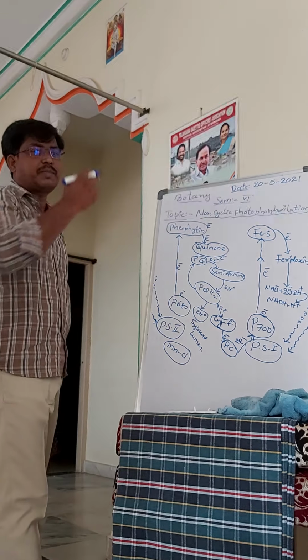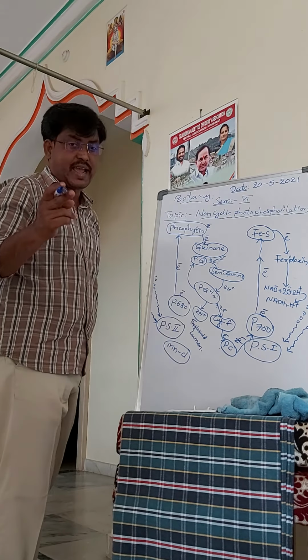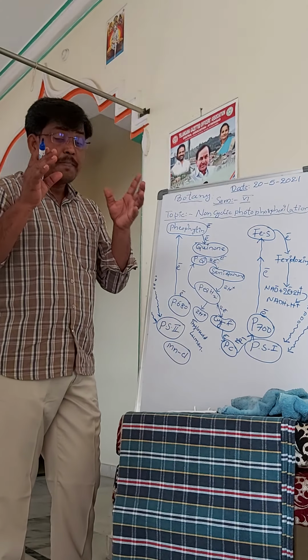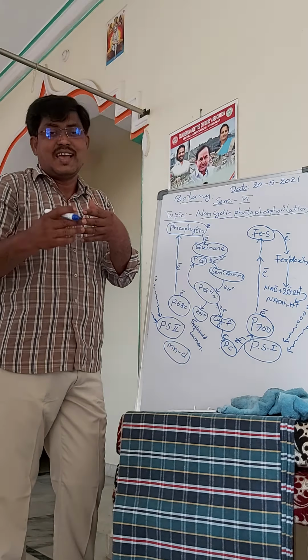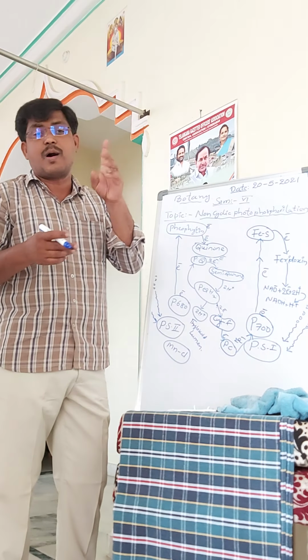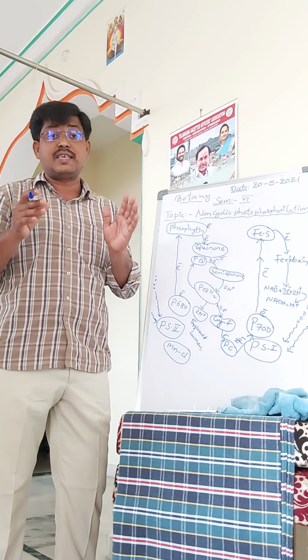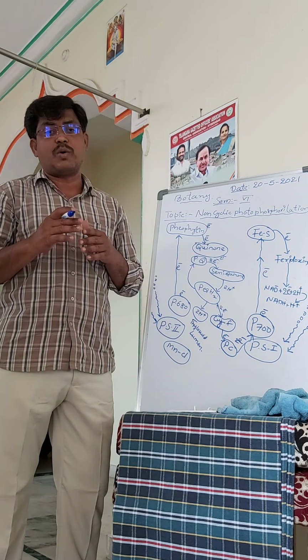In the presence of light, during the daytime, those water molecules are photooxidized and they release 2 electrons, 2 protons and oxygen, in the light only. So this is called the photolysis of water.